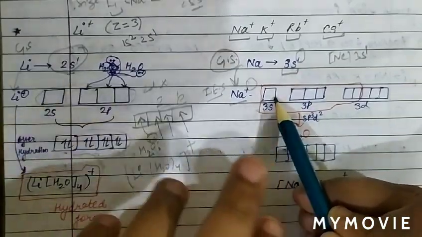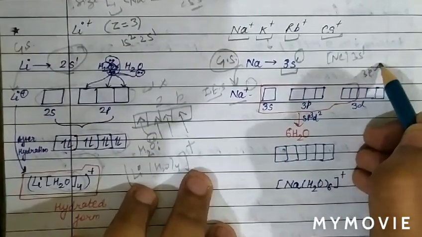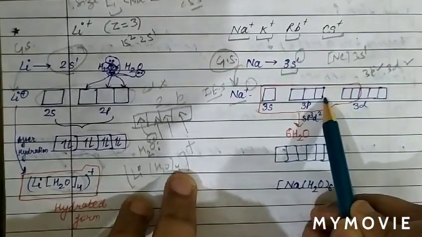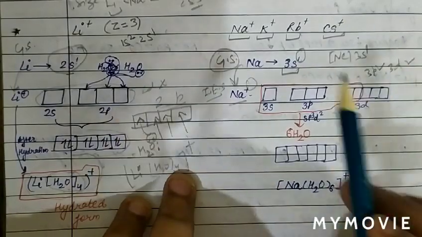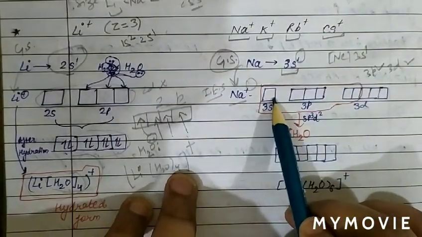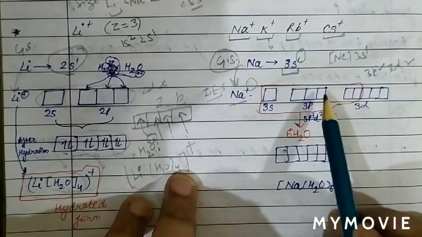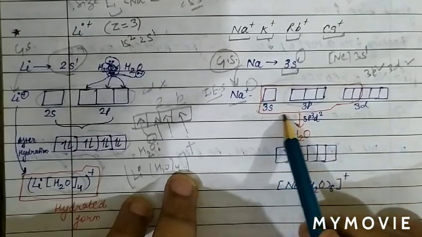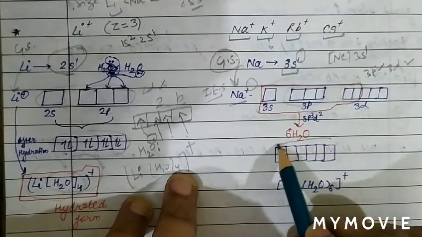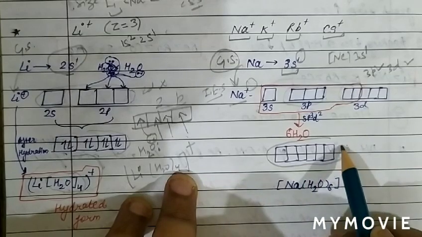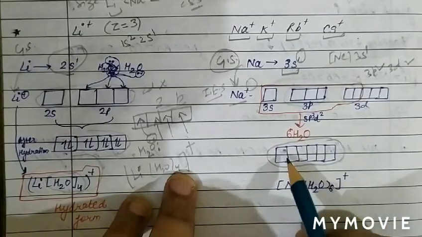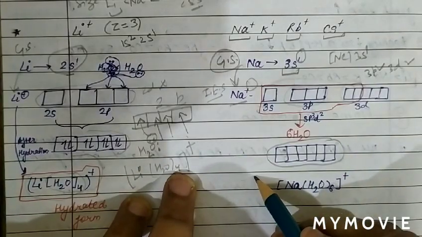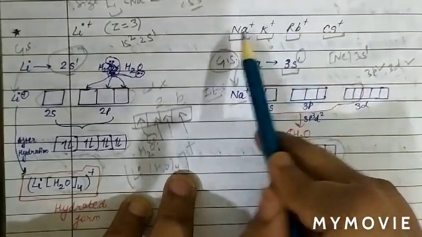Now 3s is vacant, and we know in the third shell there is a 3p orbital and a 3d orbital also exists. So 3s vacant, 3p vacant and 3d vacant. Now these 6 orbitals, one 3s orbital, three 3p orbitals, and two 3d orbitals, undergo hybridization and form 6 equal energy orbitals after hybridization.